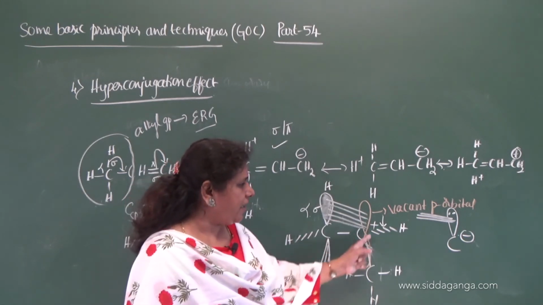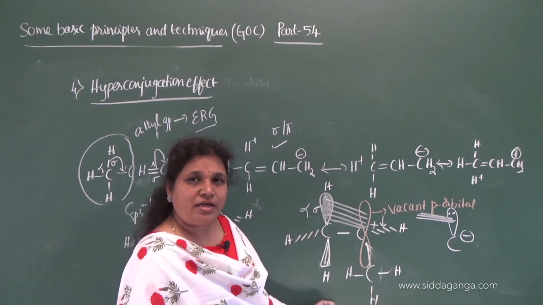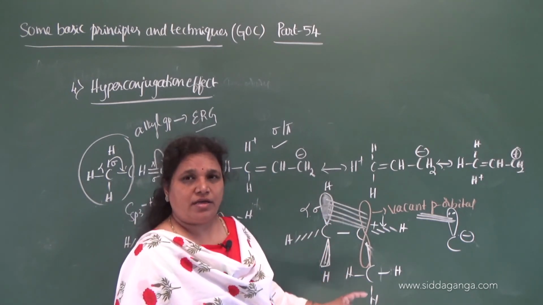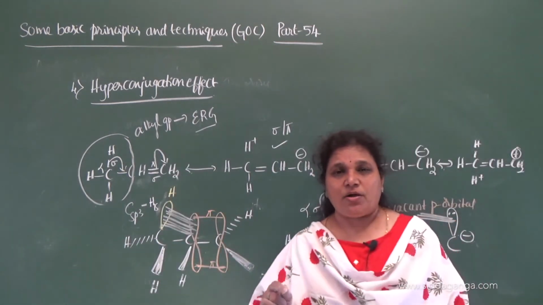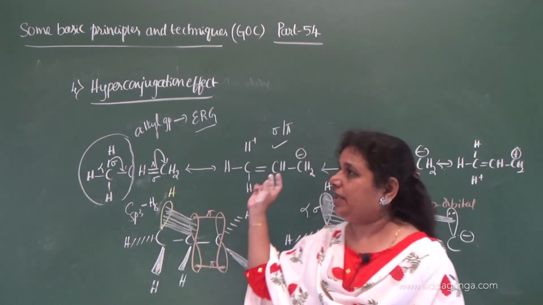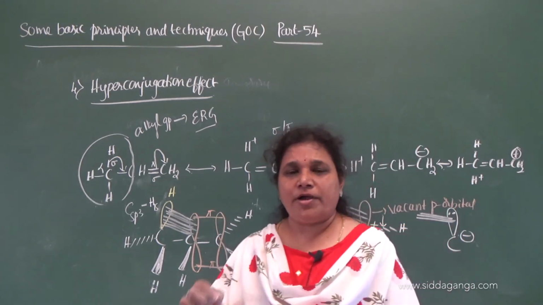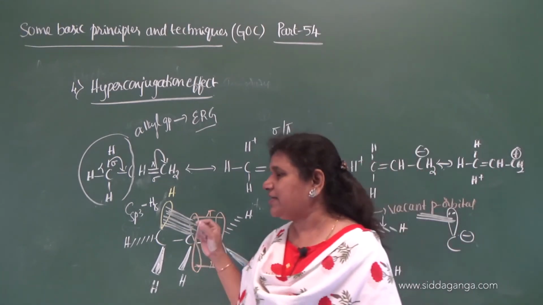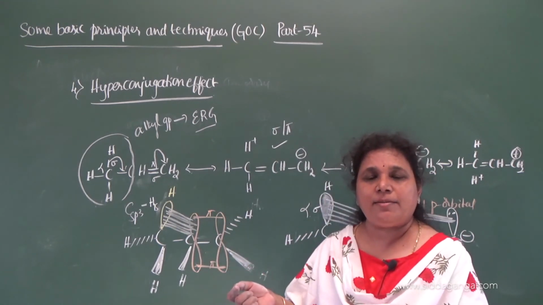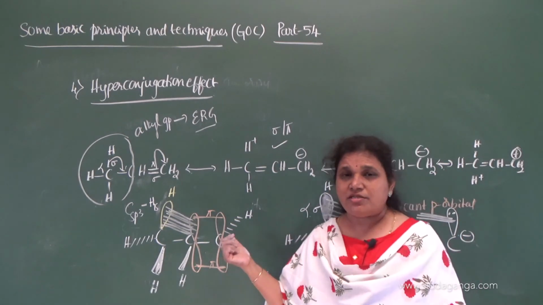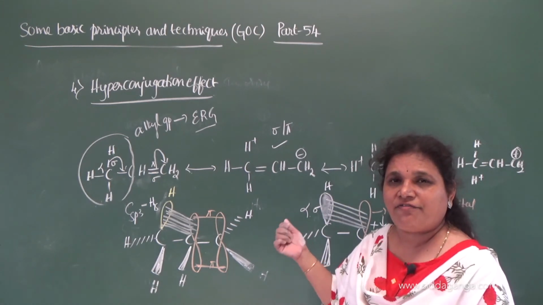As the number of methyl groups goes on increasing, the diminishing of the positive charge also increases, stability also increases. So this is the consequence of hyperconjugation effect because of the delocalization. Then how to define hyperconjugation effect? The delocalization of the bonded pair of sigma electrons of the alpha CH bond takes place to the double bonded carbon atom of an alkene or to the unshared p orbital or the vacant p orbital of a carbocation or the free radical.